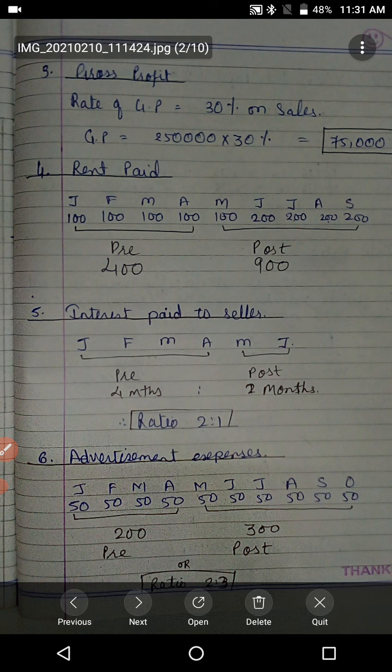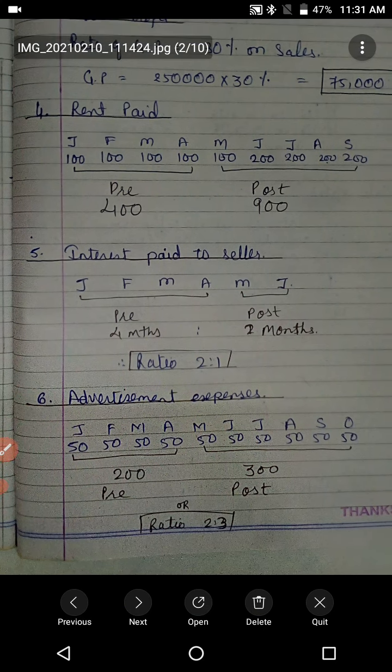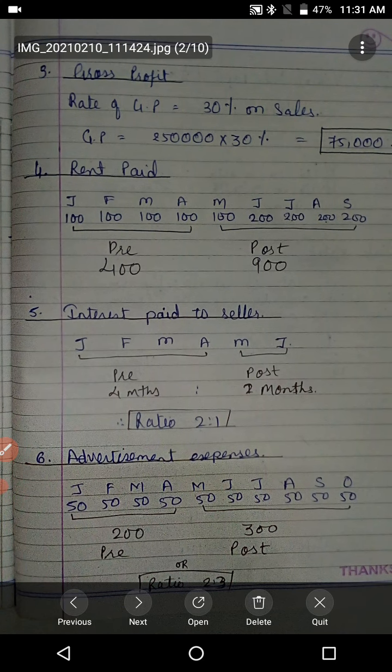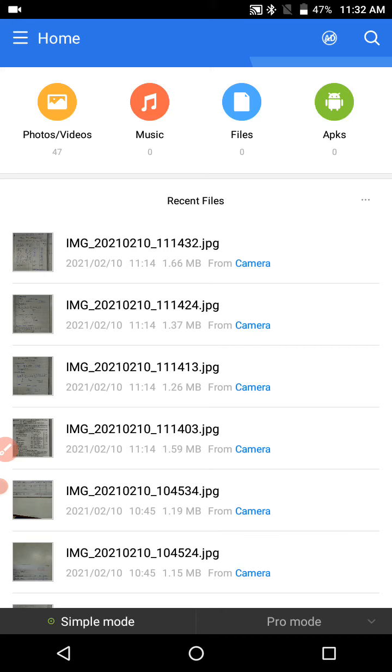Now divide the whole year in pre and post timing. So that is pre January to April and May to October. So pre will be 200 and post will be 300. Or you can also calculate ratio 2:3. So the total amount of advertisement expenses 500 can be distributed in the ratio 2:3, or here we have got the amount directly. In pre it is 200 and post it is 300. Right? So now moving further.